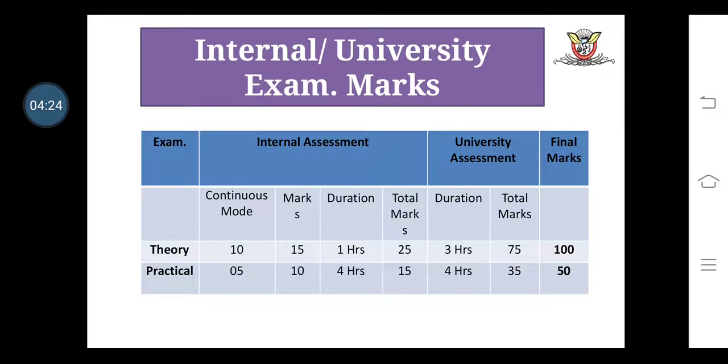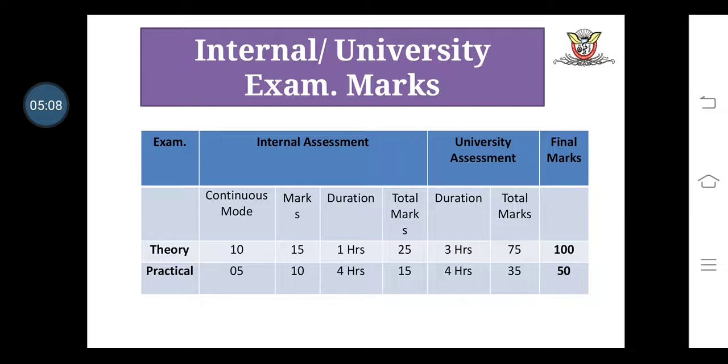Now we discuss internal and university examination marks. In internal assessment, the actual theory paper is 15 marks with a duration of 1 hour, and practical consists of 10 marks with a duration of 4 hours, and 10 marks from continuous mode in theory and 5 marks from continuous mode in practical.